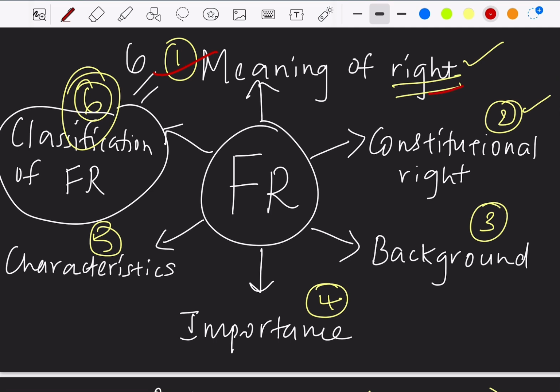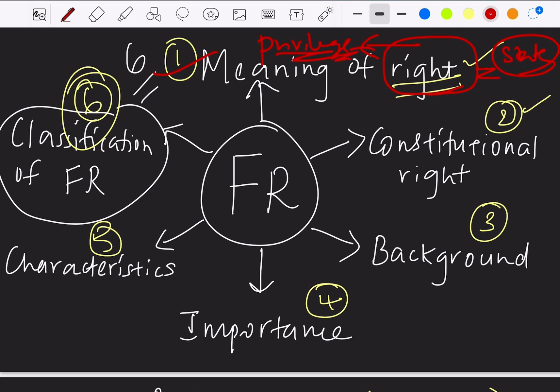That is, we must know the meaning of right. Right is nothing but a claim or a benefit, and this claim is against the state. So this is the meaning of right. Then what is the meaning of privilege? Privilege we can simply call a special right, and it is given to only a few citizens. Take for example the governor or president, who enjoy certain special rights because of their office, right? So this is the meaning of privilege and the difference between privilege and right.